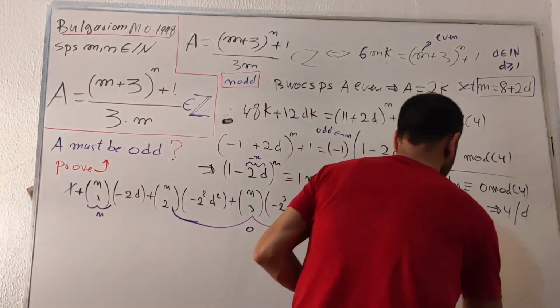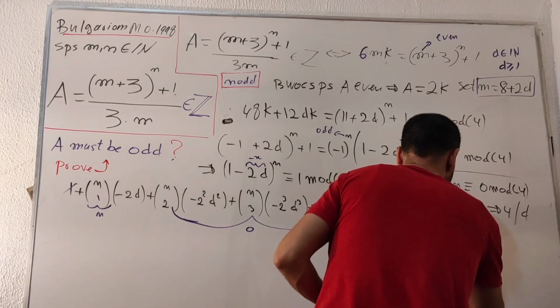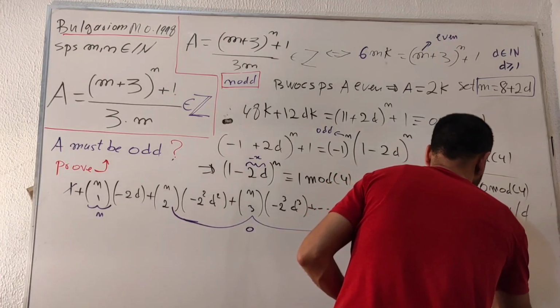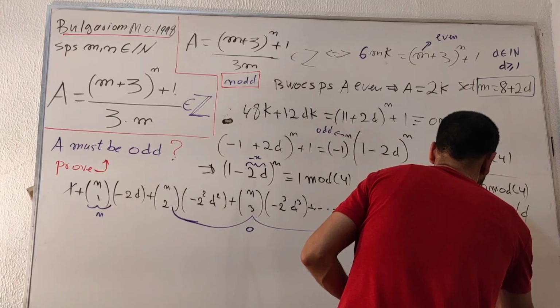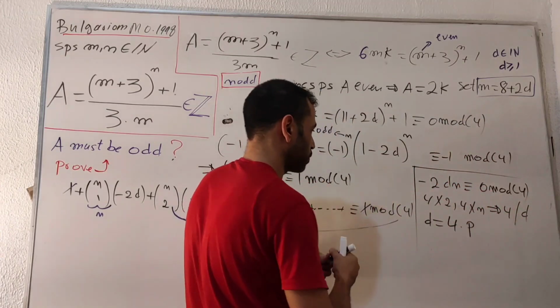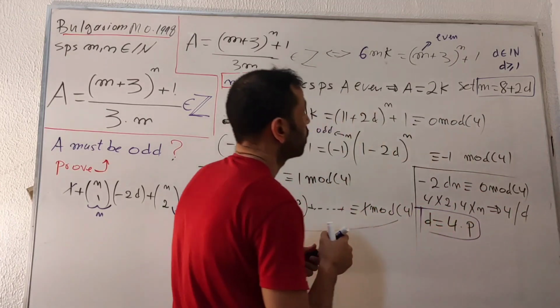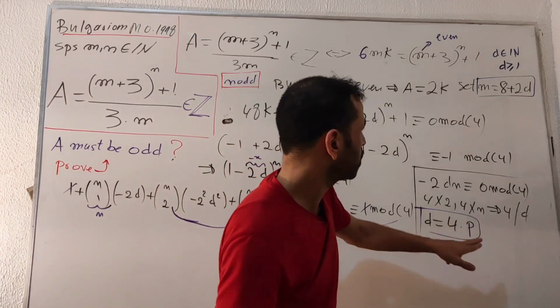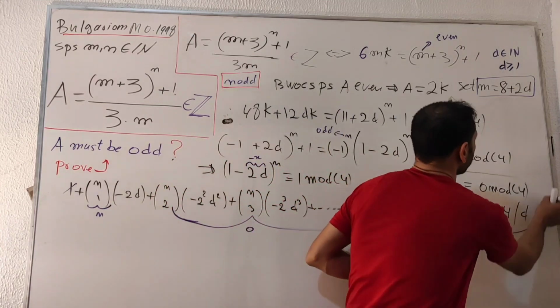So I will have d equals 4 multiplied by p, like this. Now let's take this value of d and insert it back into this one here.